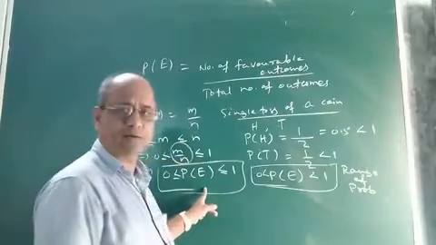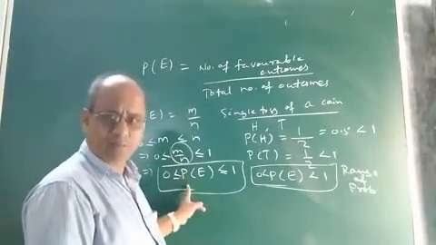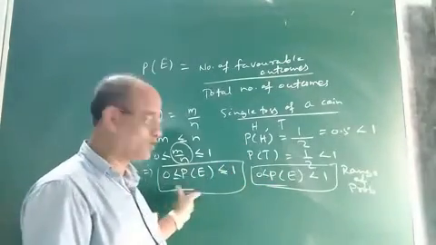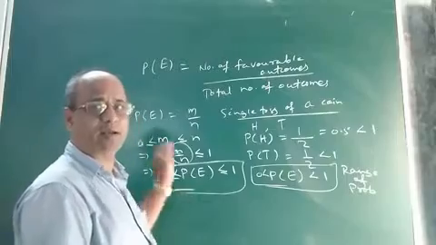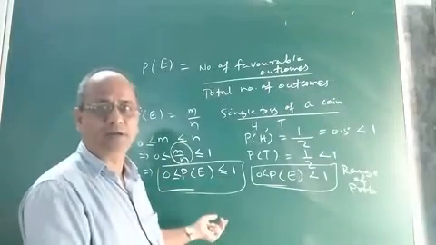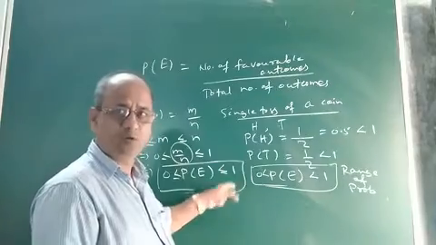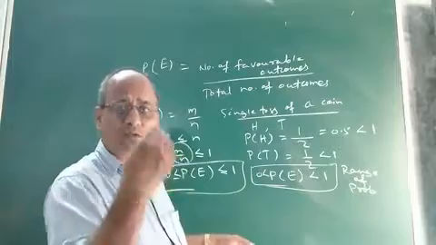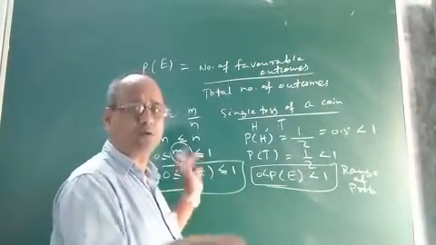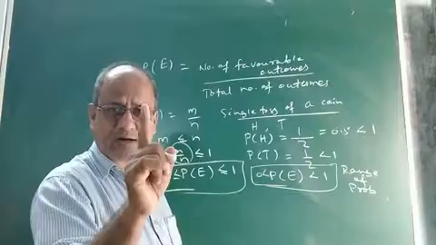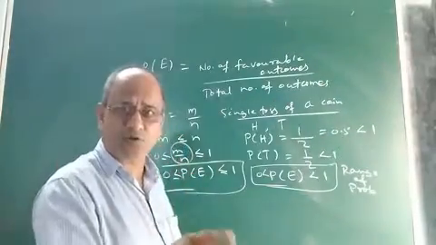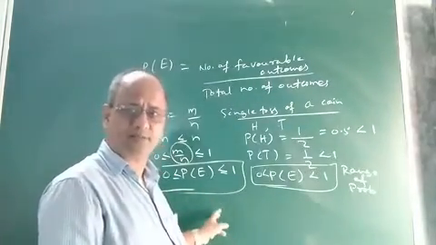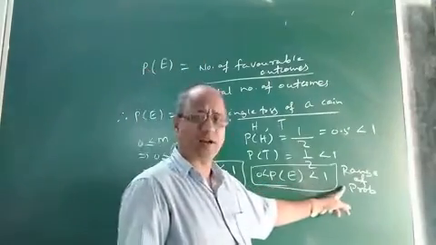But here we came to know another new thing, that the probability of an event is not only always less than 1 and greater than 0, but it can also be equal to 1 and equal to 0. Then how is it? How will the probability of an event be equal to 1 and equal to 0? What happens to the event if its probability is equal to 1 or 0? What are those events called? These are new things which we will read in this class. So children, this is your range of probability.